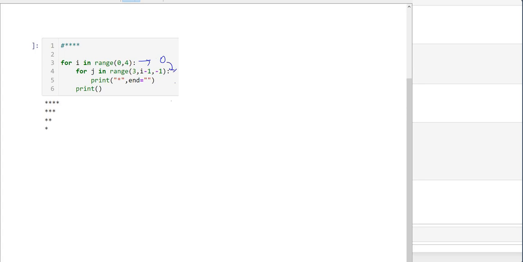The first iteration, 0, will go here, and here will go in the J. Now for J, my first range is starting from 3. So my range is from 3 comma I minus 1 comma minus 1, so 3 comma minus 1 comma minus 1. See here, my step is minus 1, which means it goes in the reverse direction.